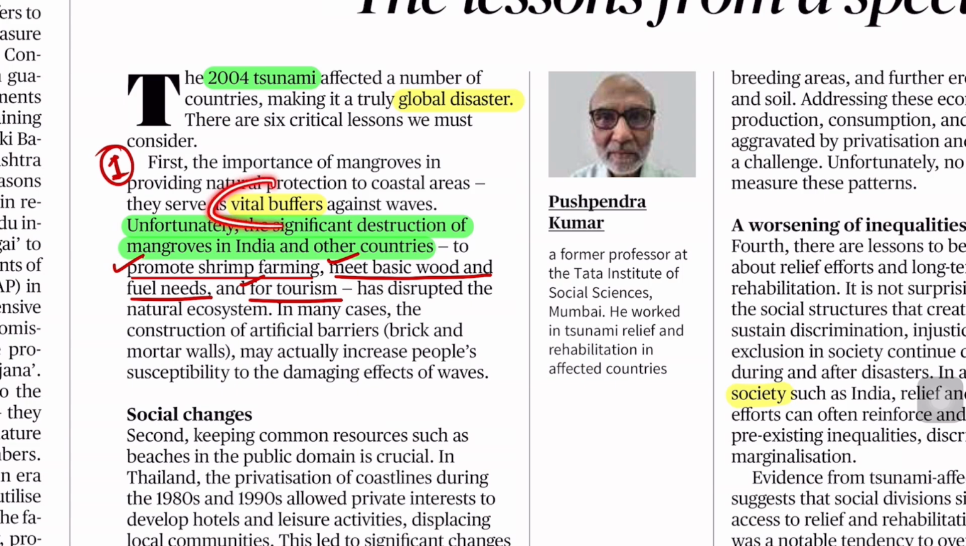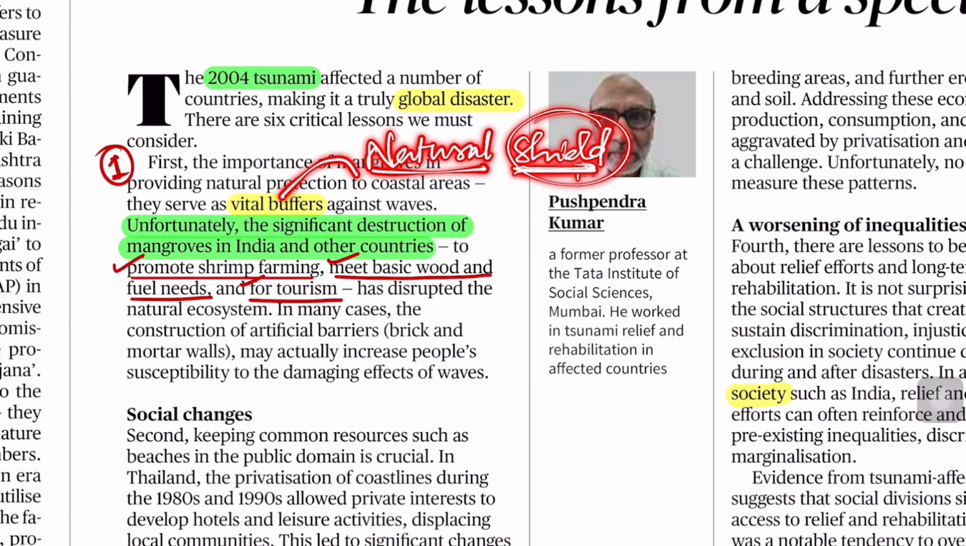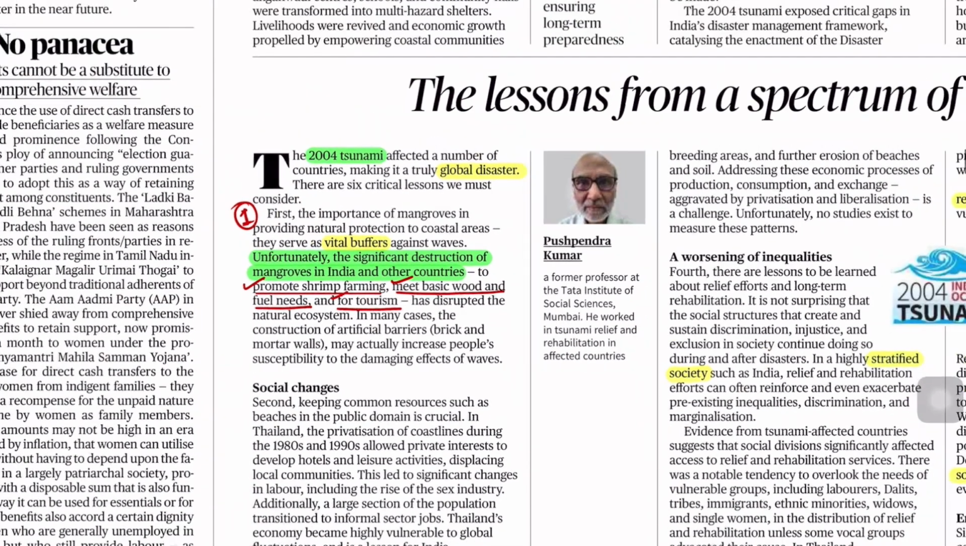Next is your vital buffer. Vital buffer, as I said, you can say natural shield. Mangrove is a natural plant, so natural shield, it gives us protection from natural disaster. So protective barrier, natural shield, vital buffers, these are similar keywords.